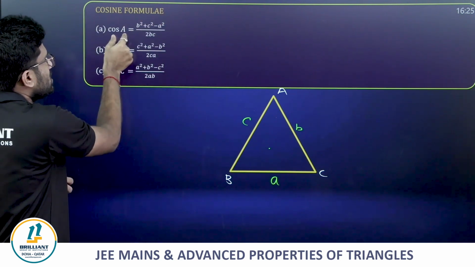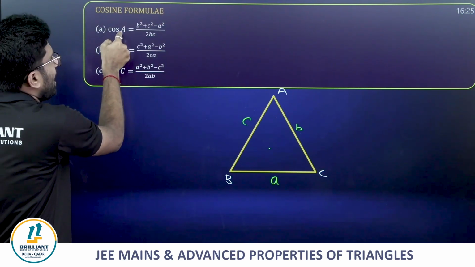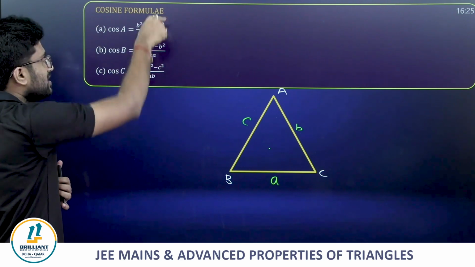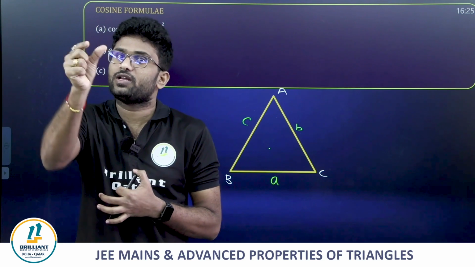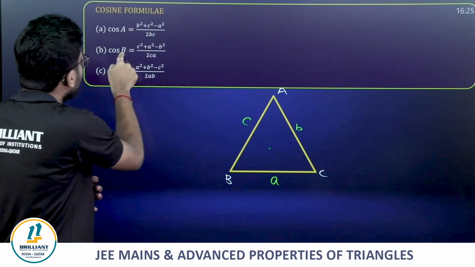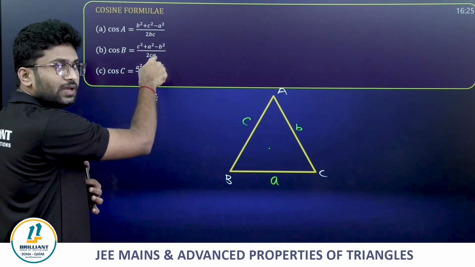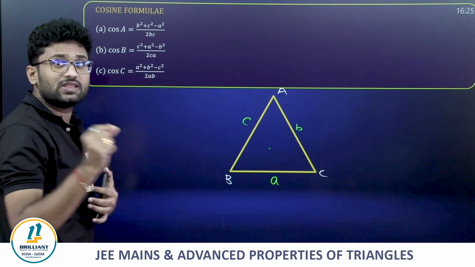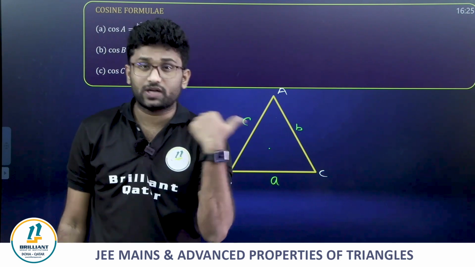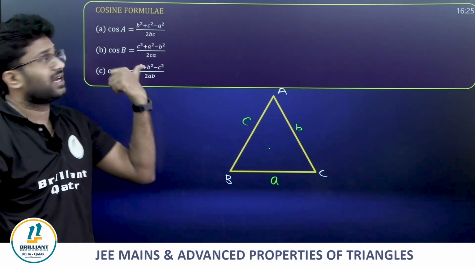Once you know cos A, if you take angle A, then here you will have minus a square divided by 2bc, nowhere in the denominator is a. In the same way, cos B, here minus b square, there won't be any b in the denominator. Here minus c square, there won't be any c. So in that way, you can just correlate the left side and right side parts.